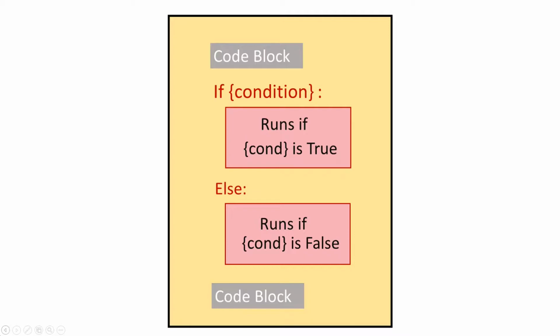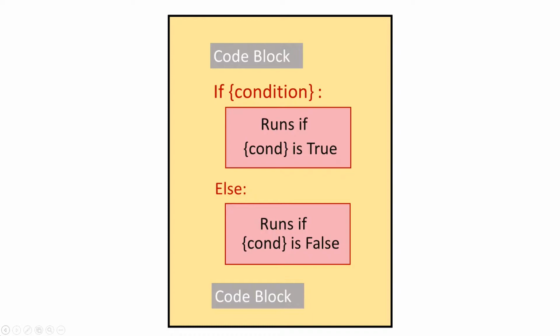Then you have to write your condition without any brackets. You have to write the condition that you want your program to check. Then after the condition there will be a compulsory colon. Colon will make your program understand that now the condition is over. Now whatever is coming inside the code will be run. After the colon, whatever comes will run only if the condition is true.